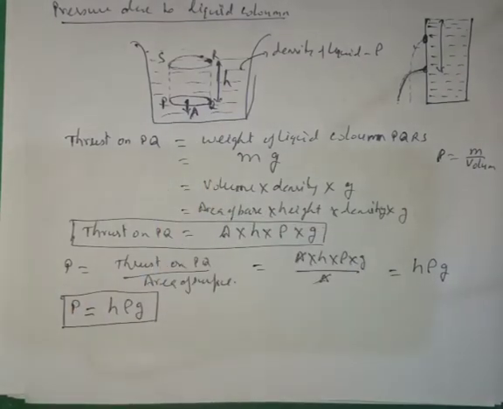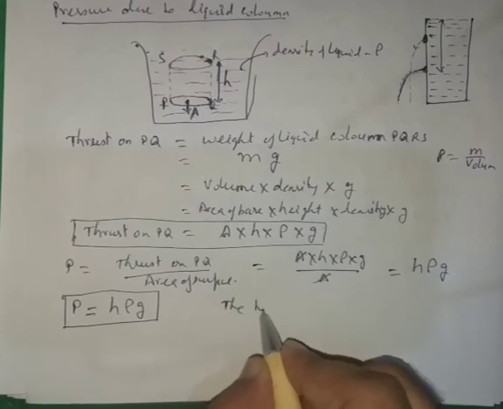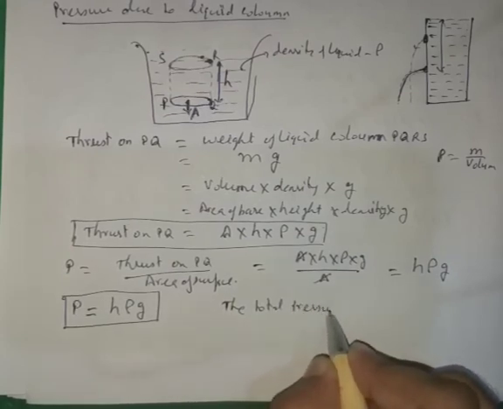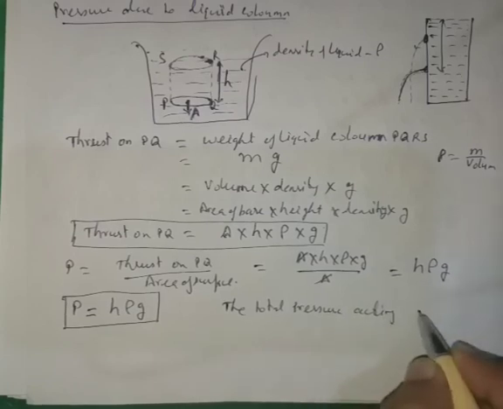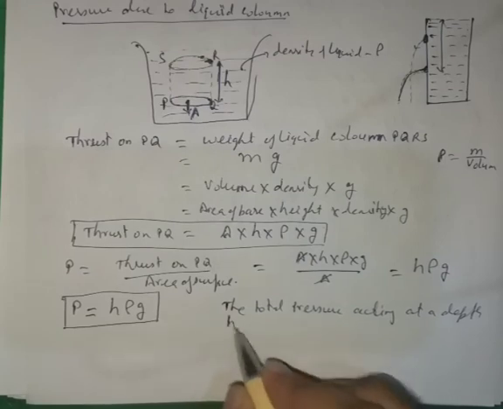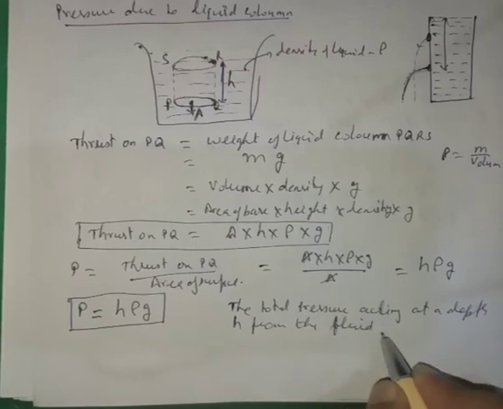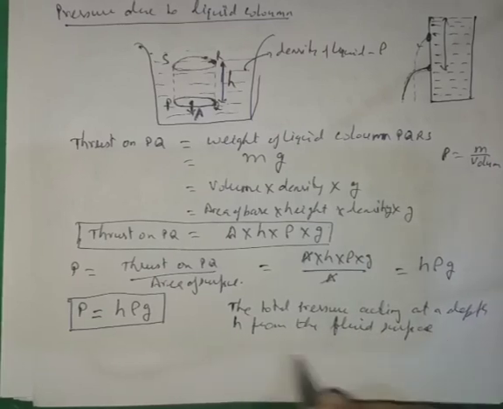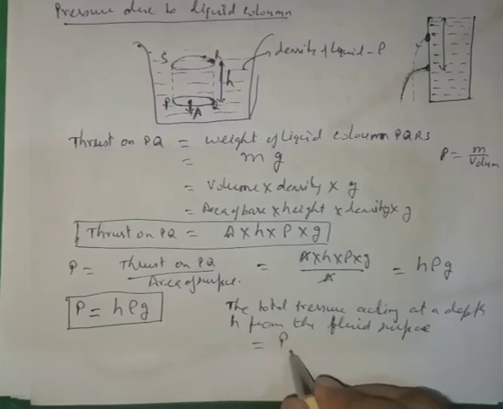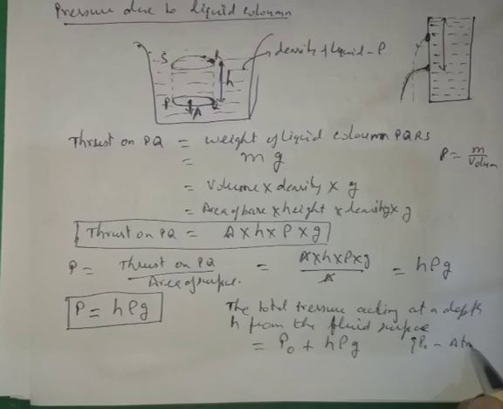And if we take into account the atmospheric pressure also, then the total pressure acting at a depth h from the liquid surface or from the fluid surface will be equal to P naught plus h rho g, where P naught is the atmospheric pressure.